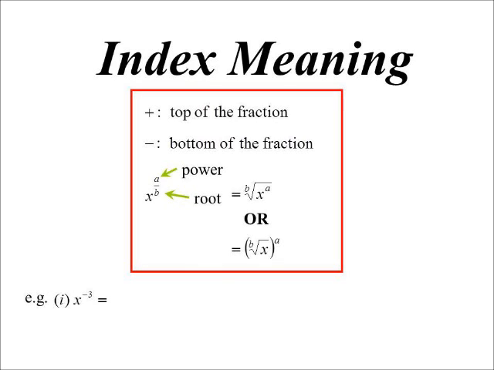So x to the negative 3. Now I look at that, I say, okay, negative 3, it's on the bottom of the fraction. So 1 on x cubed. I've performed the instruction, so the negative sign's not there anymore. 5b to the minus 7, now I've got to decide, oh look, I've got a positive power, that's on the top, negative power, that's on the bottom.